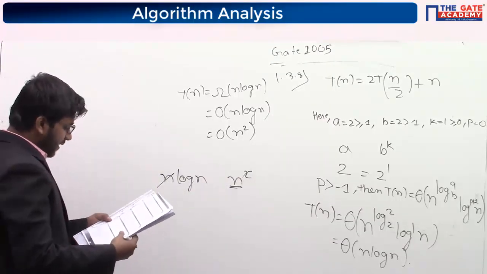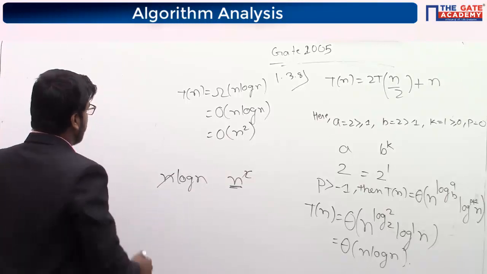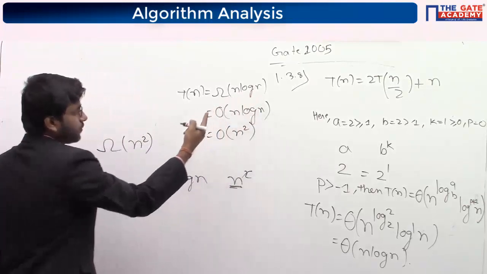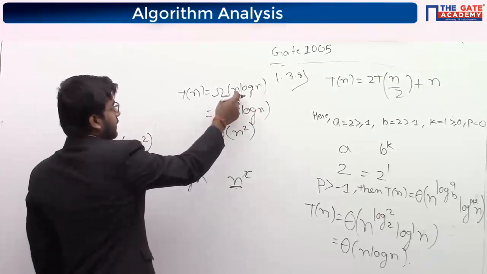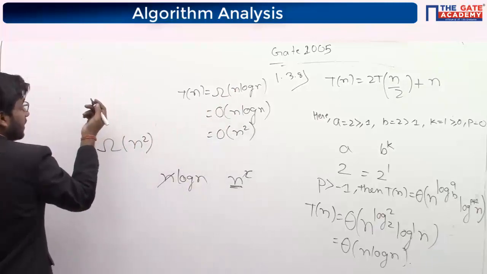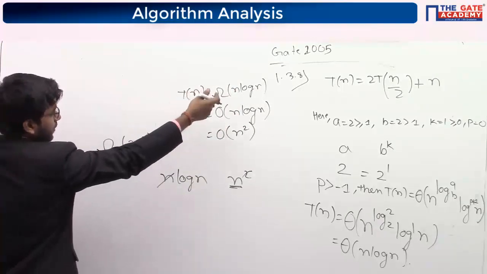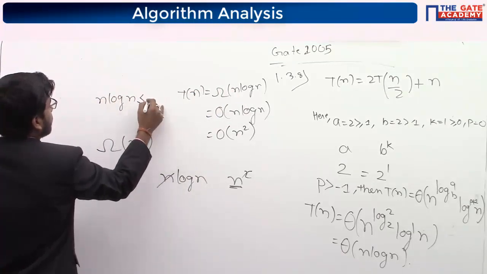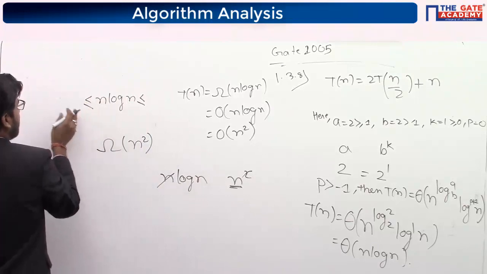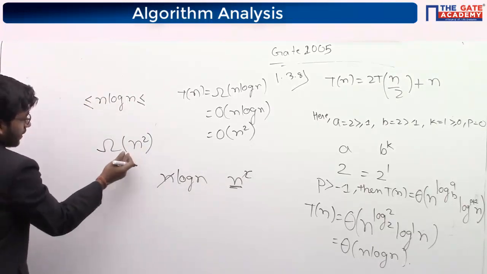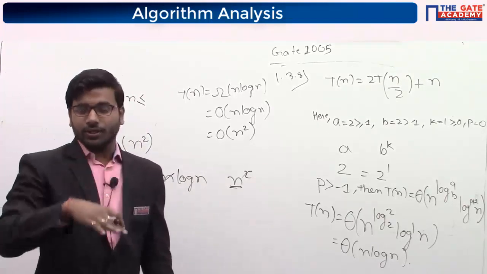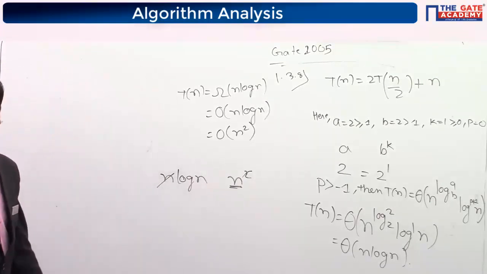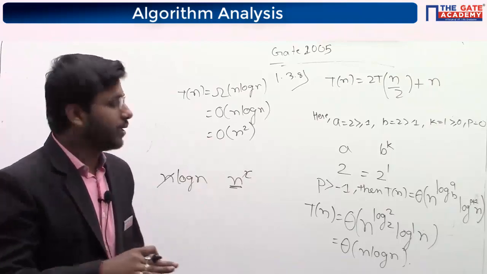Now B is exact theta, yeah, correct. But C is saying omega n square. Omega should be n log n. Okay. T(n) is greater than or equal to that n log n. It is like n log n is greater than or equal to some function, and it is greater than or equal to some other. But it is not smaller. It is saying that we can't go smaller, right? N log n is the least one, right? We can't go below n log n. Are you getting my point?